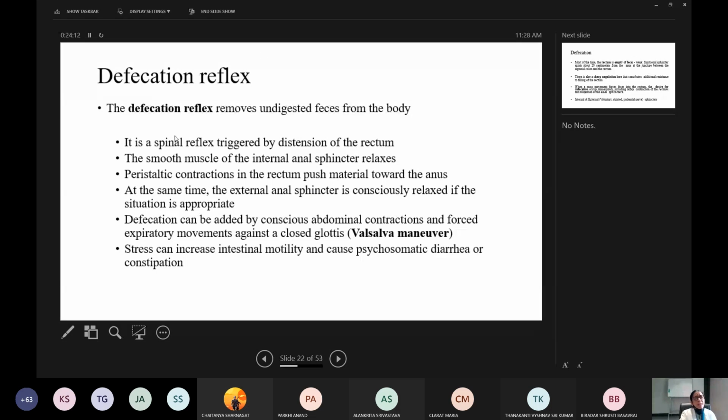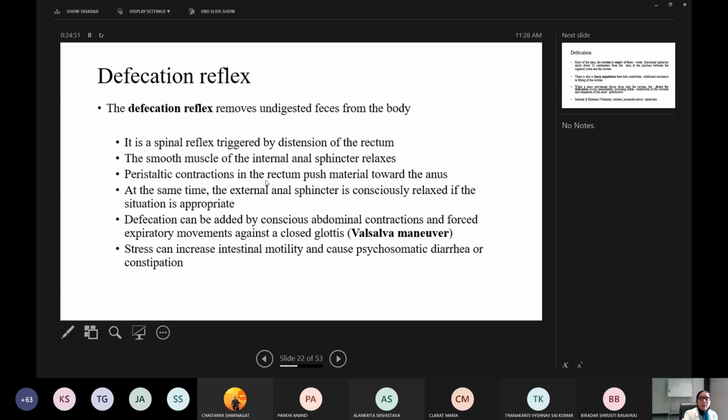So the defecation reflex is a spinal reflex. That is, the center for this reflex is present in the sacral region of the spinal cord. Our anus has two sphincters: the internal anal sphincter and the external anal sphincter. The internal anal sphincter is under involuntary control, so it relaxes during defecation. The external anal sphincter is made up of skeletal muscle, supplied by the somatic nervous system, and it is under our voluntary control.